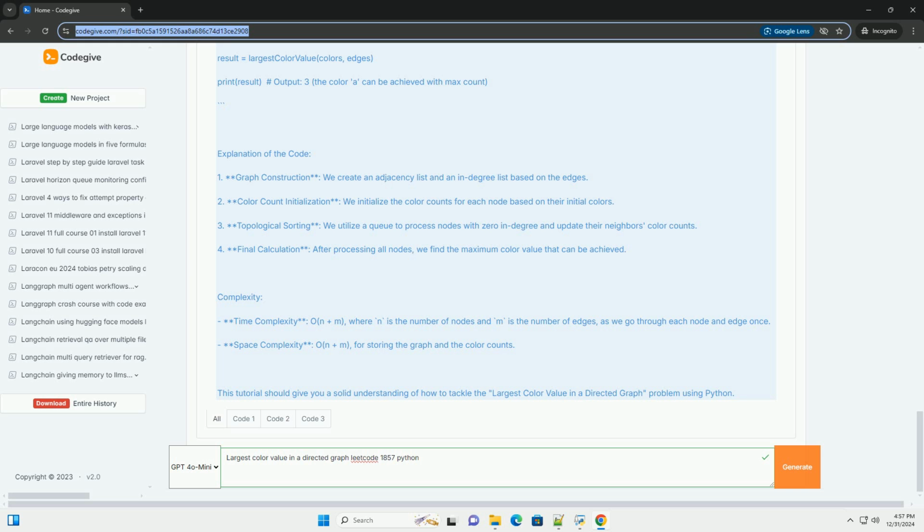Complexity. Time complexity, O(n + m), where n is the number of nodes and m is the number of edges, as we go through each node and edge once. Space complexity, O(n + m), for storing the graph and the color counts. This tutorial should give you a solid understanding of how to tackle the largest color value in a directed graph problem using Python.